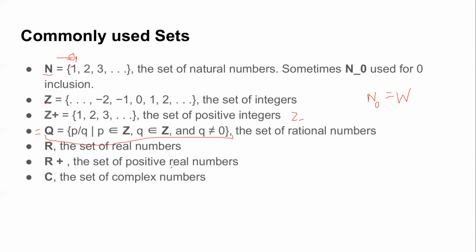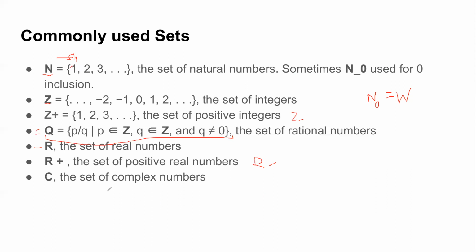Another set is your set of real numbers, which is represented by R. And similarly, like integers, you can have R positive and R negative, which are the positive real and negative real numbers. And the last is the set of complex numbers, which is represented by C. So in general, these are the most commonly used sets that you will come across throughout this course, and also in your coming courses. So these are the standard ones: the standard set of all the natural numbers, all the integers, or rational, real or complex numbers.